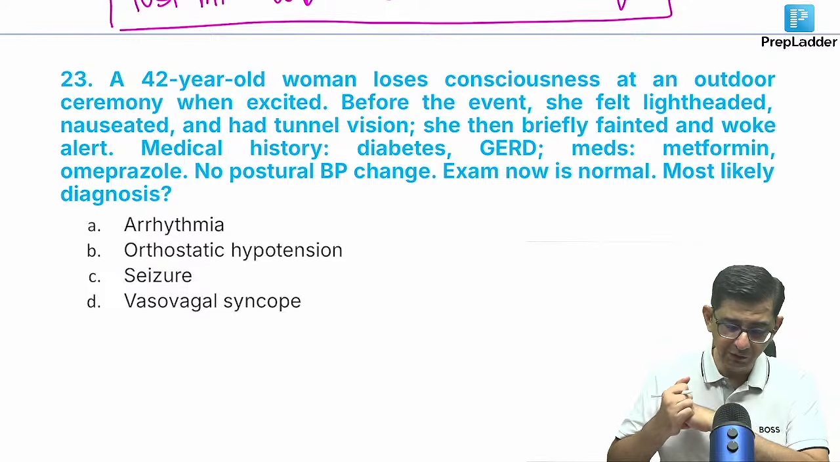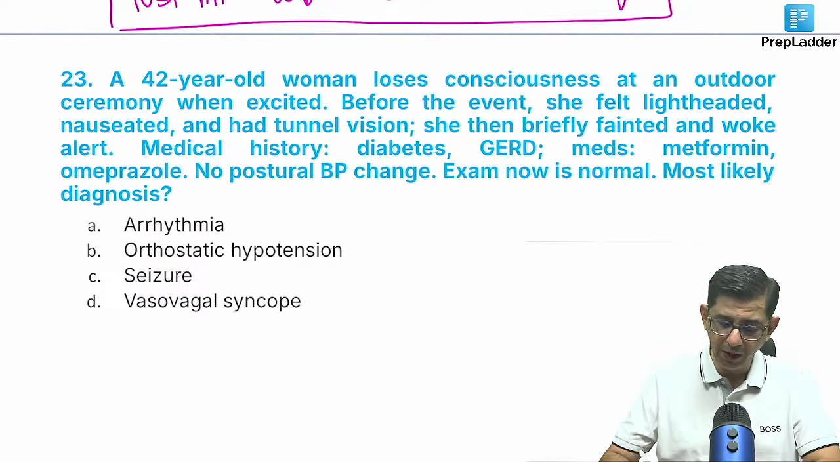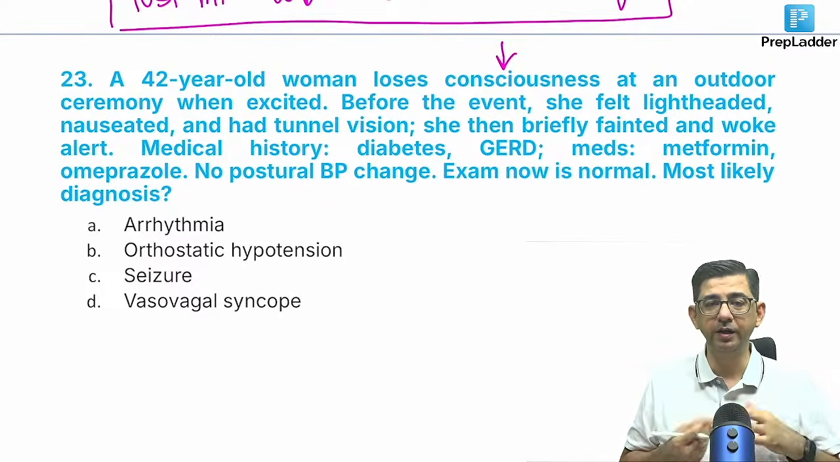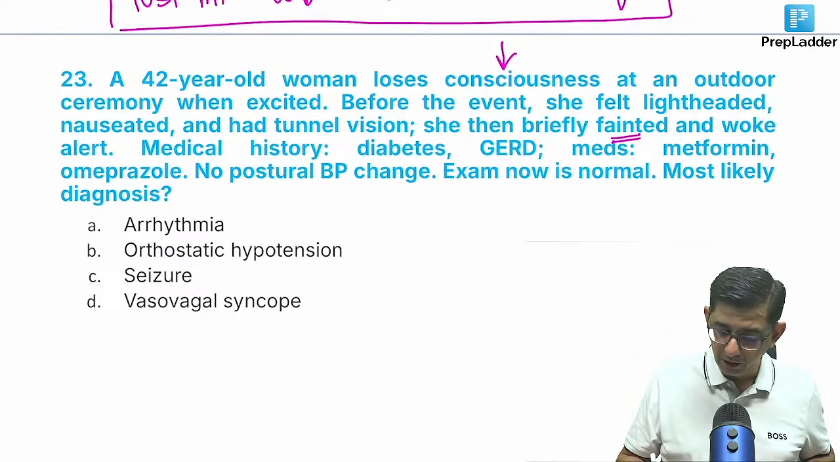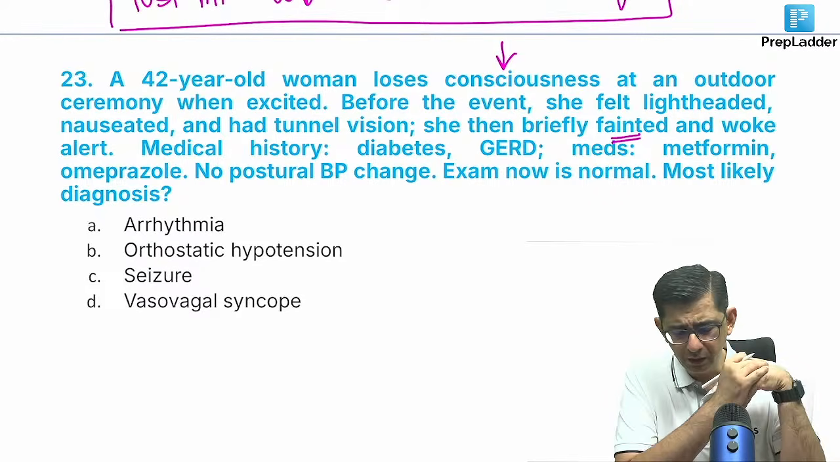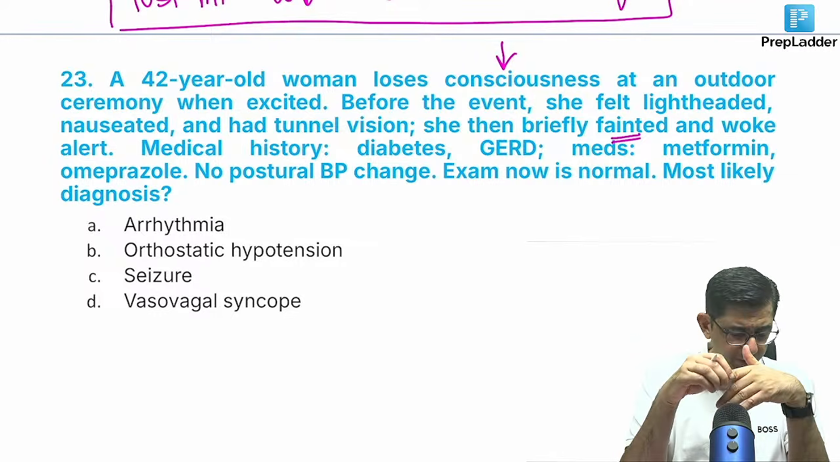Moving to the next one, we have this lady. She had unconsciousness at the outdoor ceremony, and she had this lightheadedness with a tunnel vision, and then she fainted. She woke up alert. She's having a lot of medical history which are present in this case.